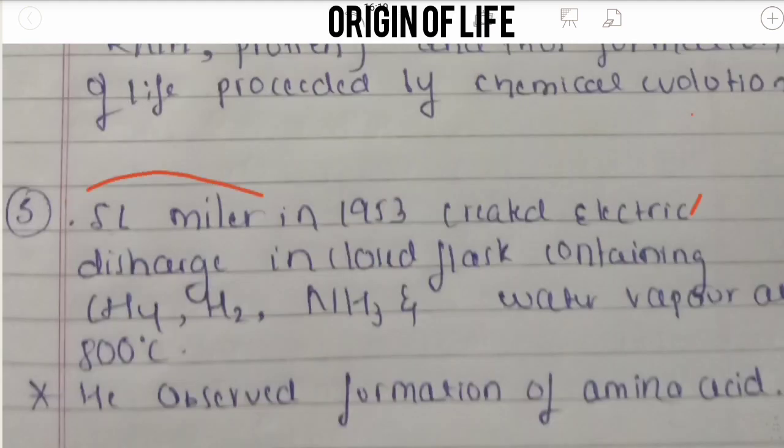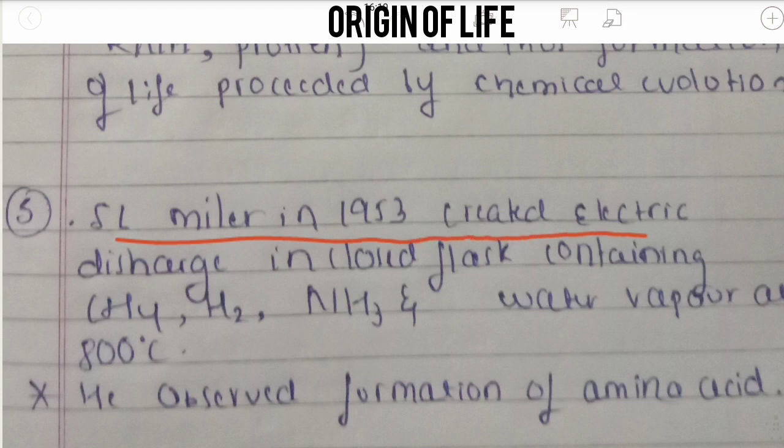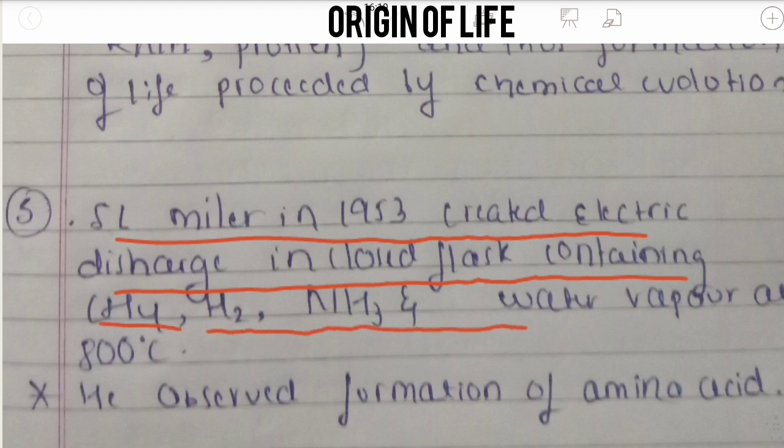Next, S.L. Miller, the scientist who observed the formation of amino acids. In 1953, S.L. Miller created an electric discharge in a closed flask containing CH4, H2, NH3 and water vapor at 800 degrees Celsius.